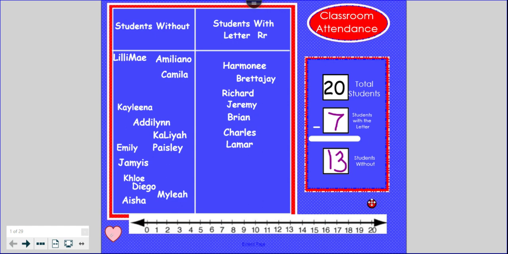Let's go ahead and do that. 1, 2, 3, 4, 5, 6, 7. What number do you see that I landed on? I landed on the number 13. Awesome. So that checks my number sentence and makes sure that I'm correct. Way to go, friends.